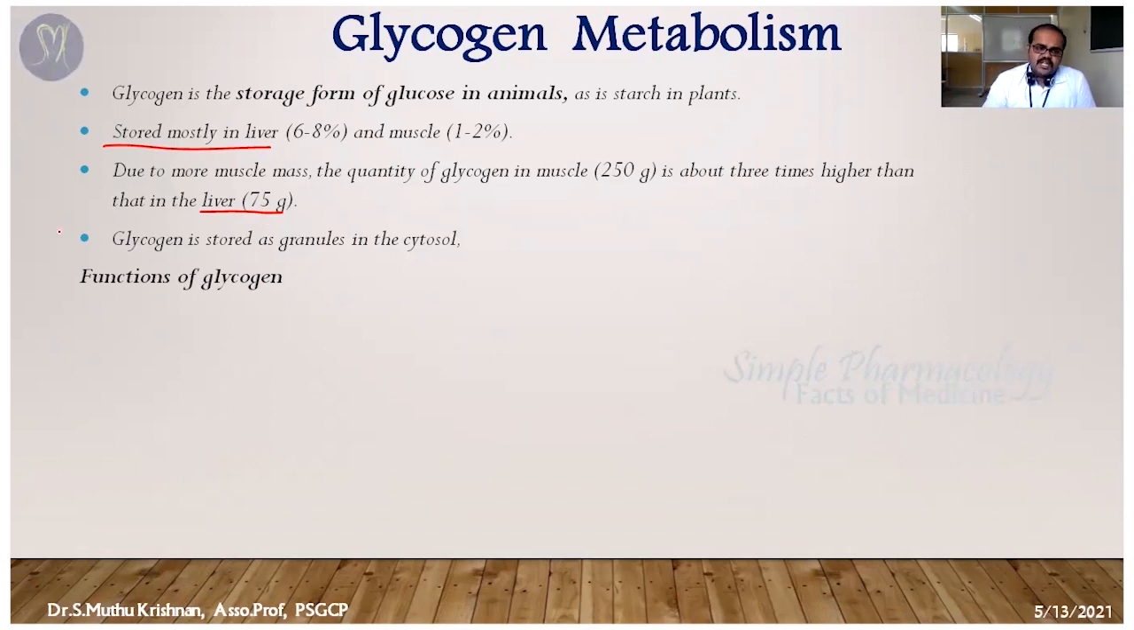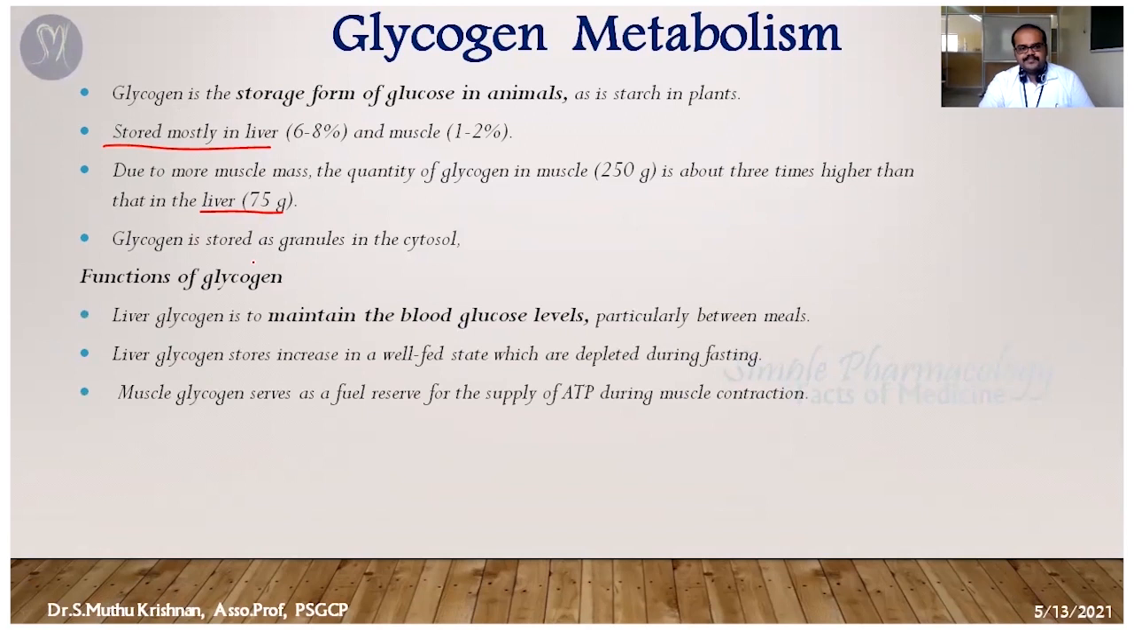So what is the function of glycogen? Glycogen plays the major role in maintaining the blood glucose level, particularly in between meals. Whenever we have a meal, whenever we have food, that time energy is generated, otherwise the energy nutrient is gained from our food source.